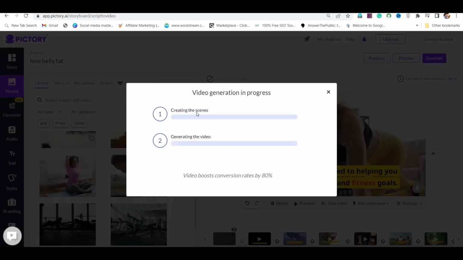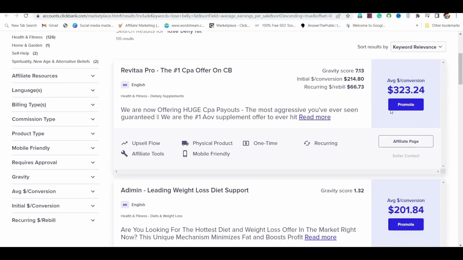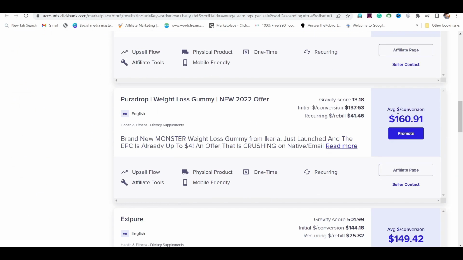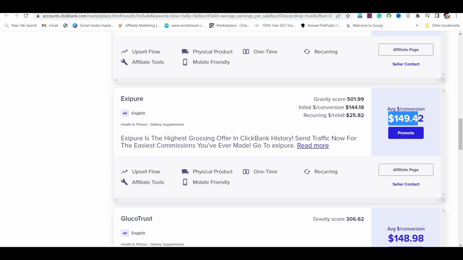After generating the video, you have to go to the ClickBank marketplace, and from here you have to promote a product whose gravity score is high. Just click on Promote, generate an affiliate link of the product, and put it in the description of your YouTube video.